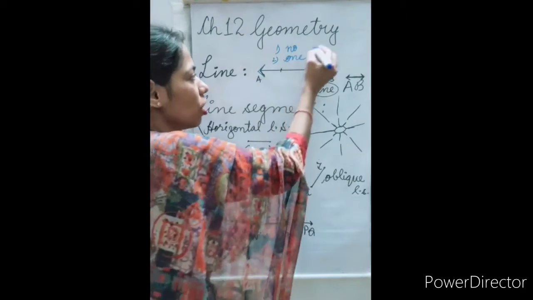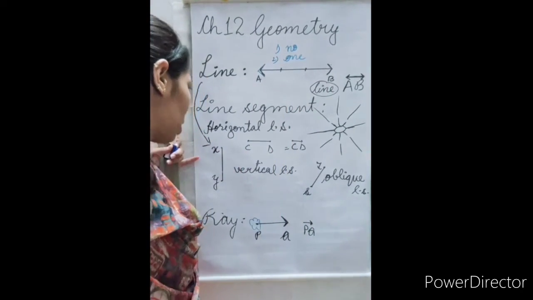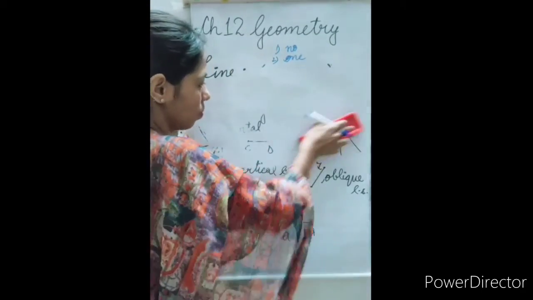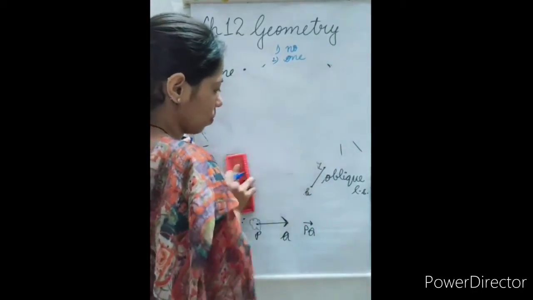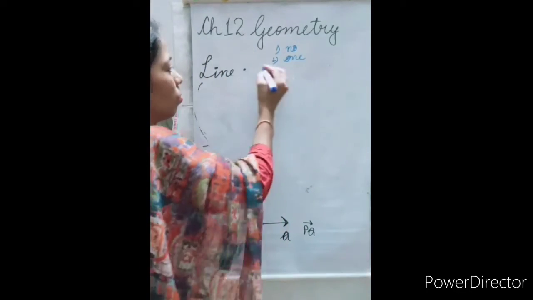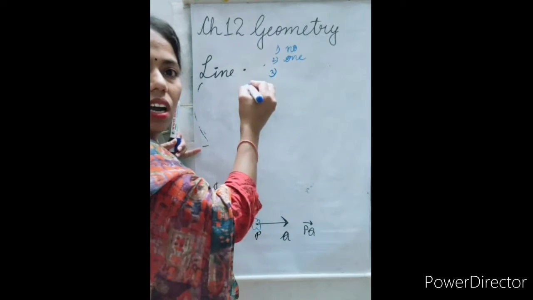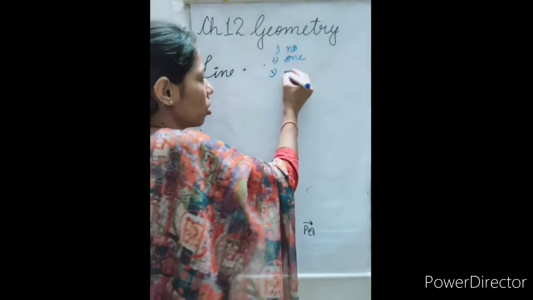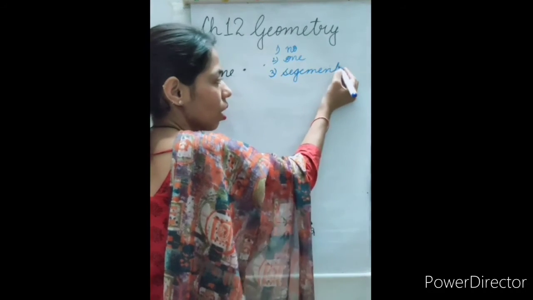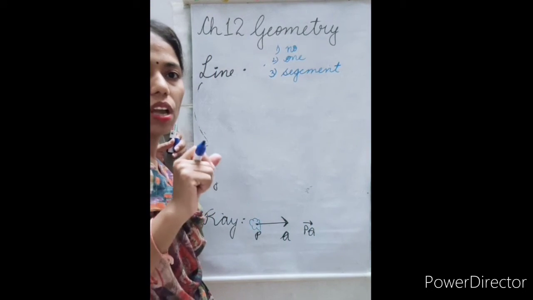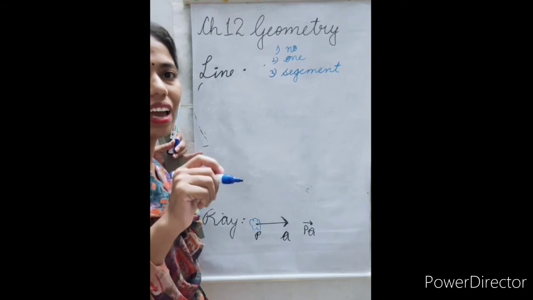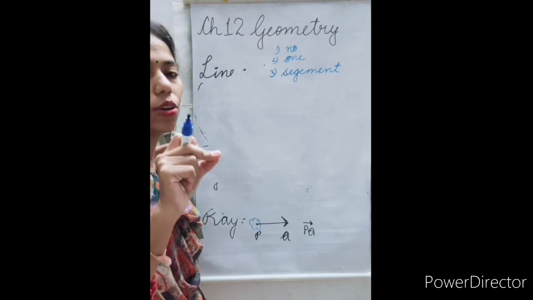So a line segment can be measured. Part D is: a line segment has dash endpoints.